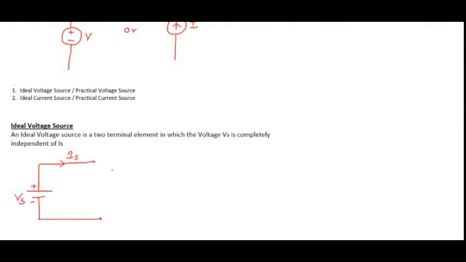Now if you draw the characteristics of this ideal voltage source, I get it like this.